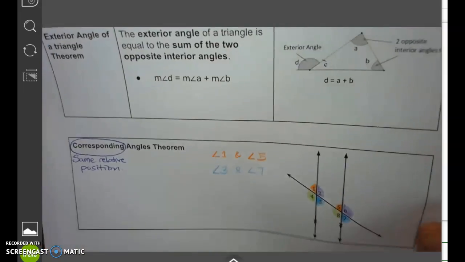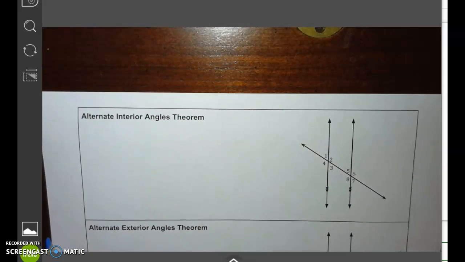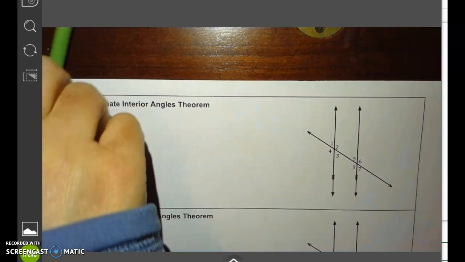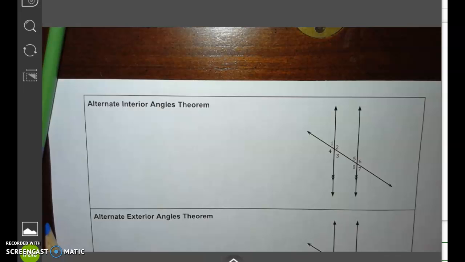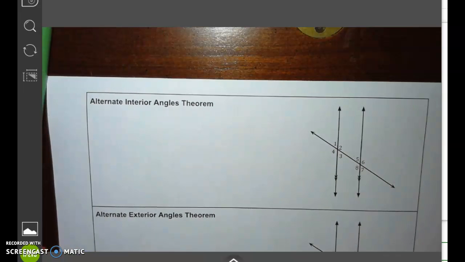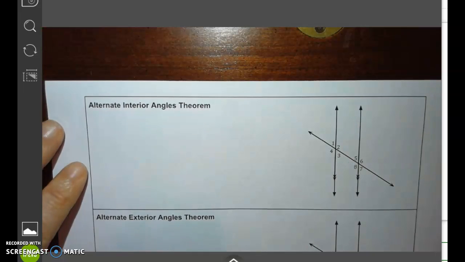Then let's go on to the next page, the alternate interior angles theorem. What does alternate mean and what does interior mean? Alternate means opposite sides of the transversal.